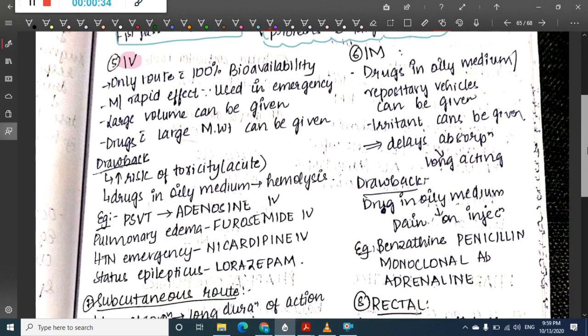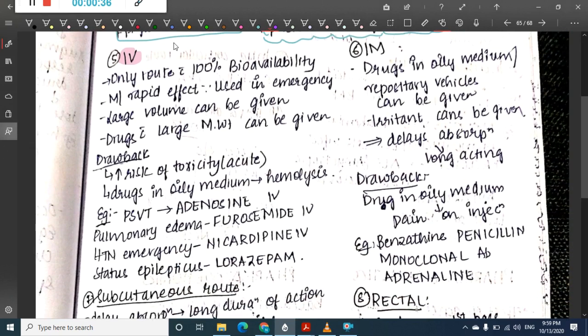If we look at IV, it is the only route with 100% bioavailability. IV has the most rapid effect and is used in emergency situations. Large volumes can be given through IV, and drugs with large molecular weight can also be given.